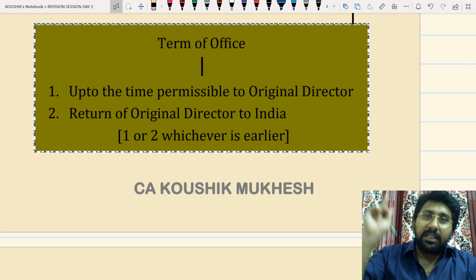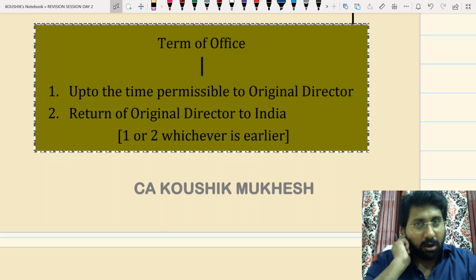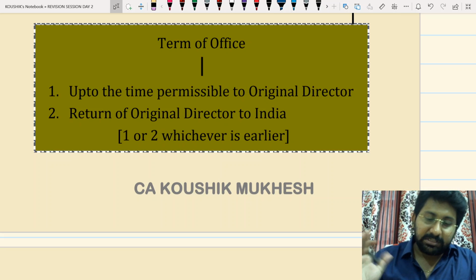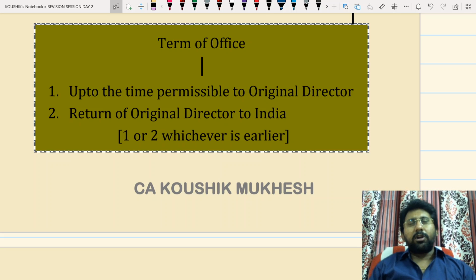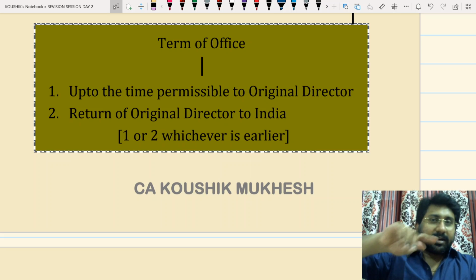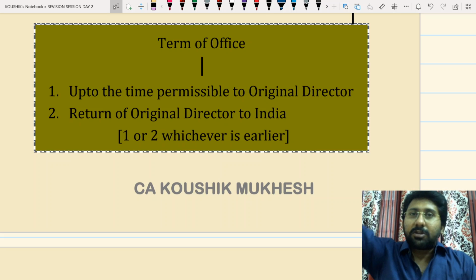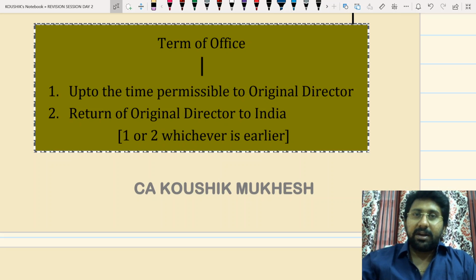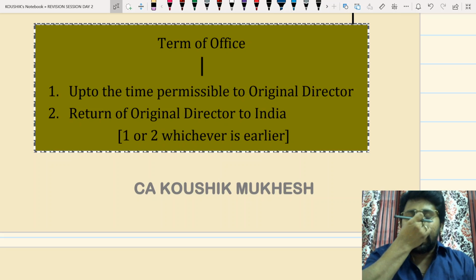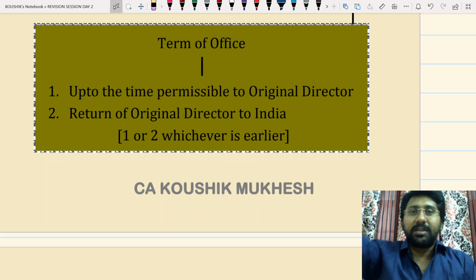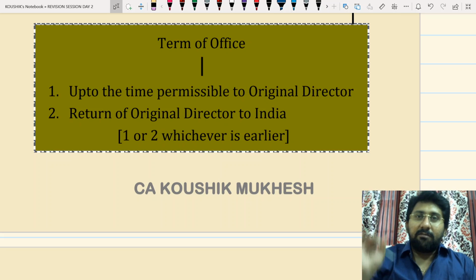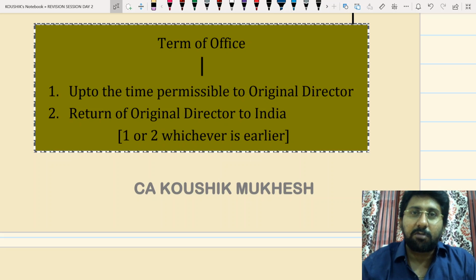I will continue till that person returns to India, or permissibility is lost, whichever is earlier. So what do you mean by permissibility? The original director left India and went to the USA. He became insolvent there. A court in India passed an insolvency order against the person and declared that he is insolvent during his visit outside India. Now tell me, once he is insolvent, is he qualified or disqualified?